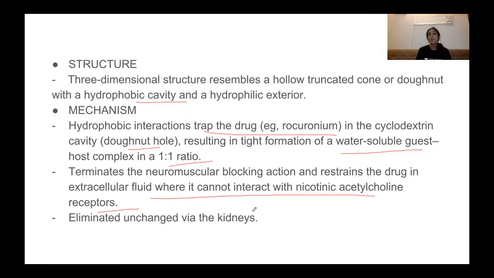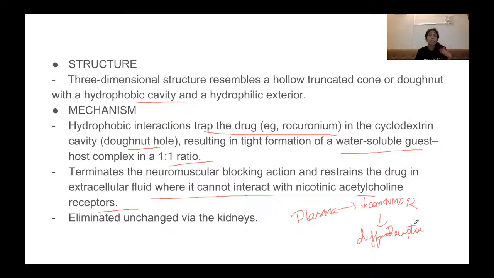acetylcholine receptor. So basically, how it acts is, first it binds to the drug in the plasma, whatever drug is there in the plasma. Then as the plasma concentration of the drug decreases, rocuronium and vecuronium diffuse away from the nicotinic receptors and come into the plasma, where they are bound by Sugammadex and eliminated by the kidneys.